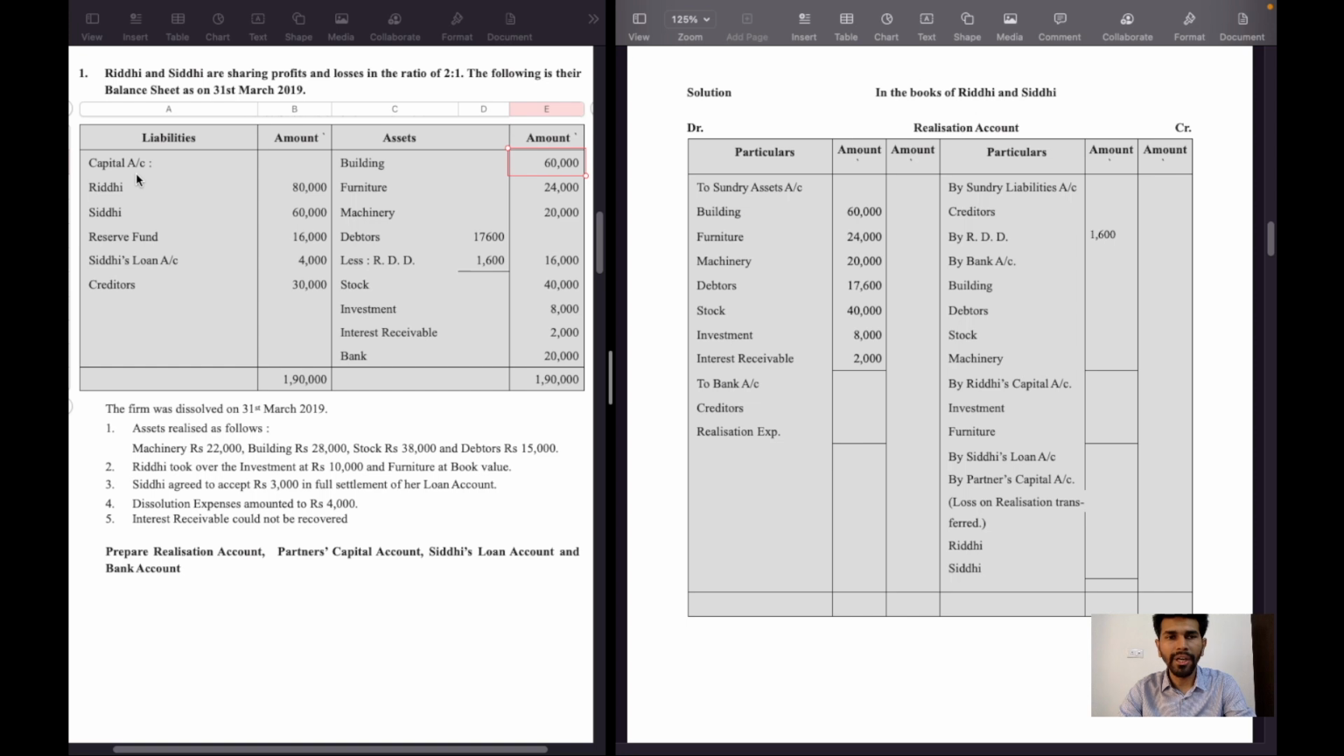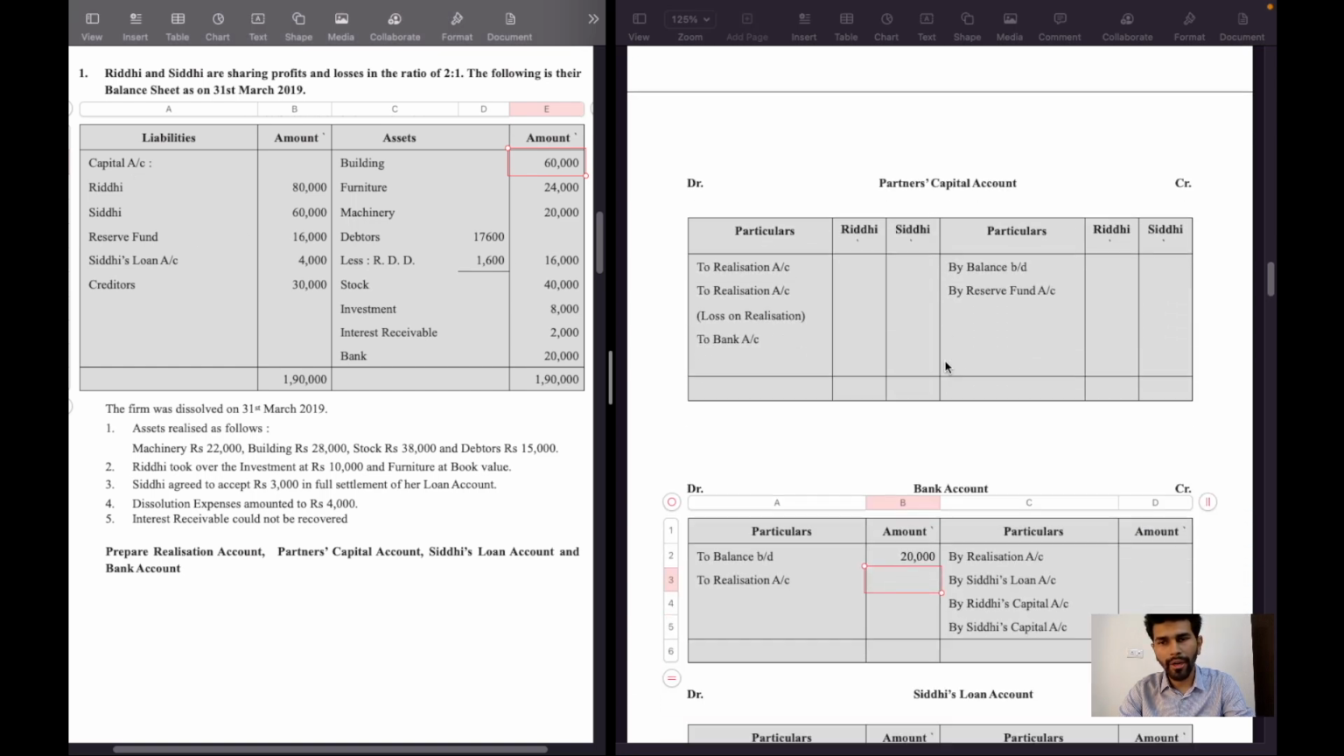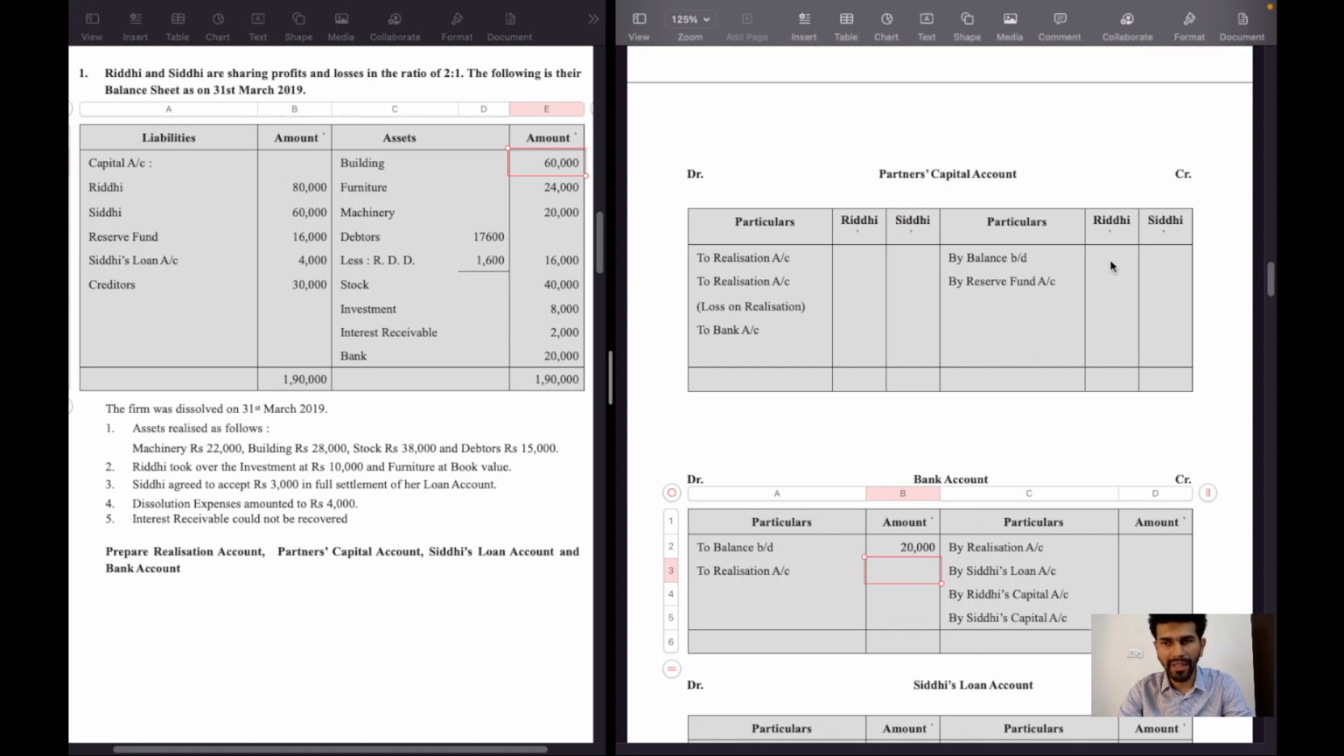Then the liability side, capital accounts of Riddhi and Siddhi, will be recorded on partners' capital account credit side. By balance brought down, the opening balance of partners' capital: Riddhi 80,000 rupees, Siddhi 60,000 rupees.